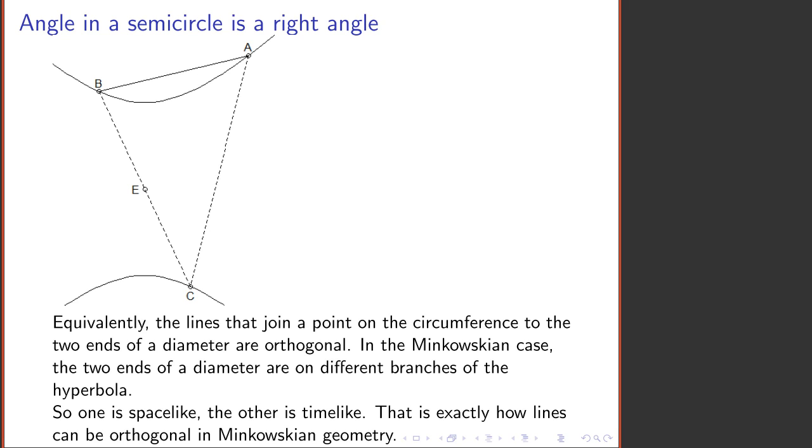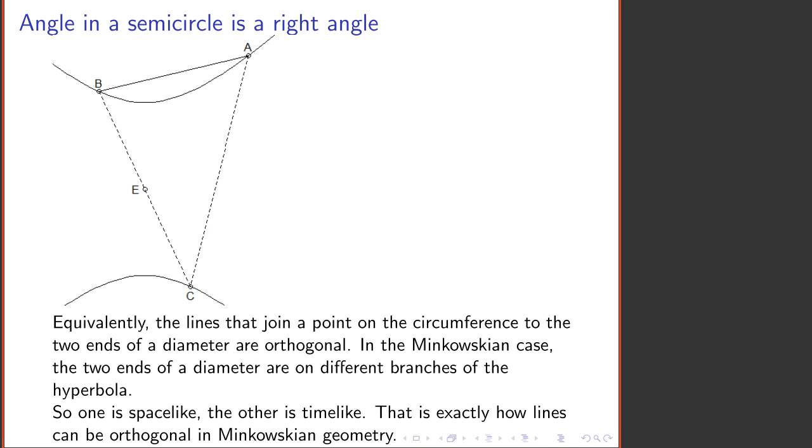So what have we got here? We have the 2 ends of a diameter. AC is a diameter. And we join the 2 ends of the diameter to the same point, to point B. That's exactly like forming a triangle inside a circle by joining the two ends of a diameter to another point on the circle.